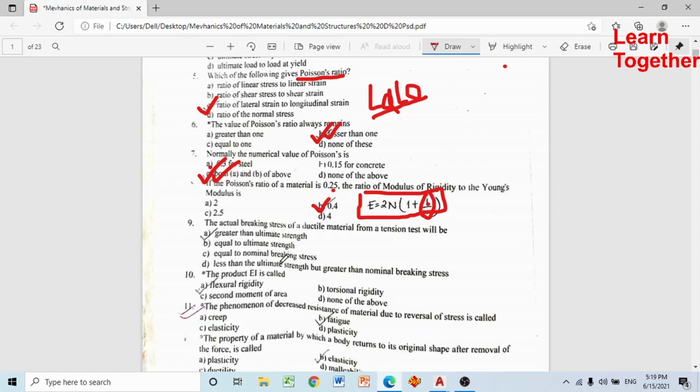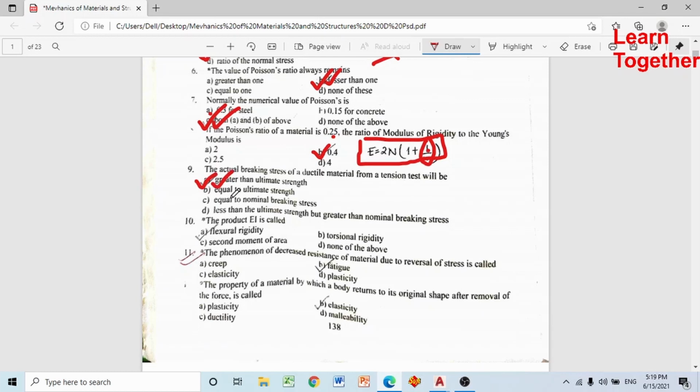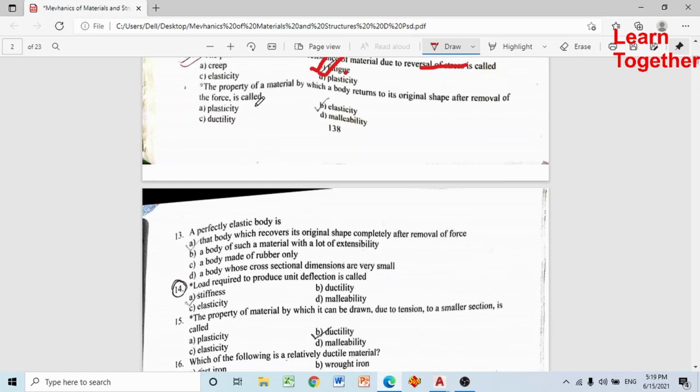The actual breaking stress of a ductile material from a tension test will be greater than the ultimate strength. The product EI is called flexural rigidity. यो product EI लाई चाहिँ flexural rigidity भनिन्छ. The phenomenon of decreased resistance of material due to reversal of stress is called fatigue. The property of material by which a body returns to its original shape after removal of the force is called elasticity. Returning to its own shape आउने phenomena चाहिँ elasticity भनिन्छ.